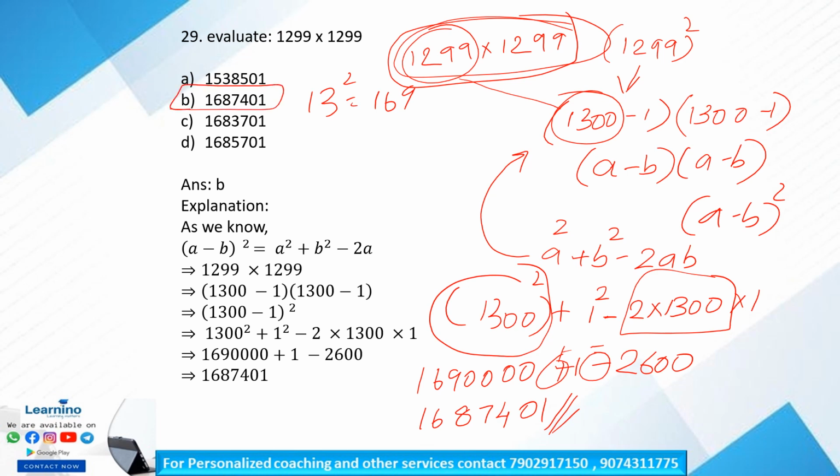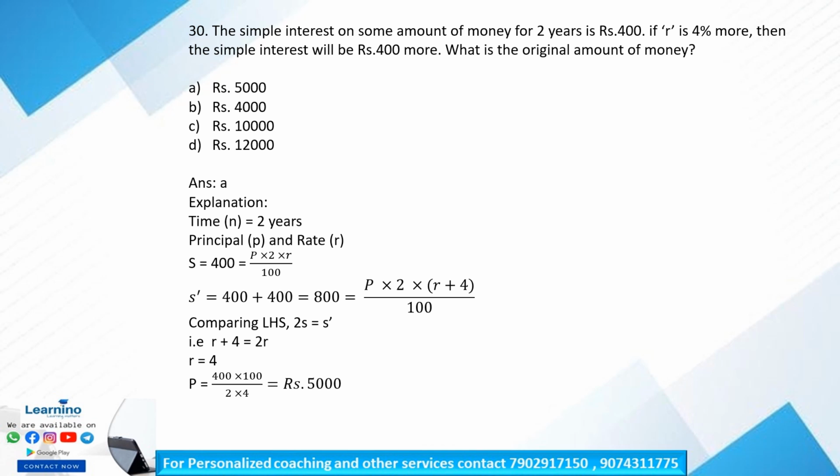1687401. The next question. Question number 30: if the simple interest on some amount of money for 2 years is rupees 400, and if R is 4% more, then the simple interest will be rupees 400 more. What is the original amount of money? So what is our equation for simple interest? Simple interest is equal to P into rate of interest into time period divided by 100. This is for the first case, and let us consider the same for the second case, P into R into T by 100. So what is the simple interest for the first case?